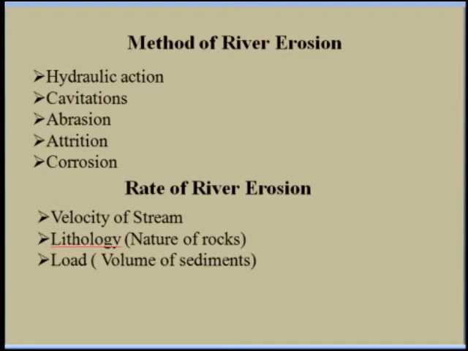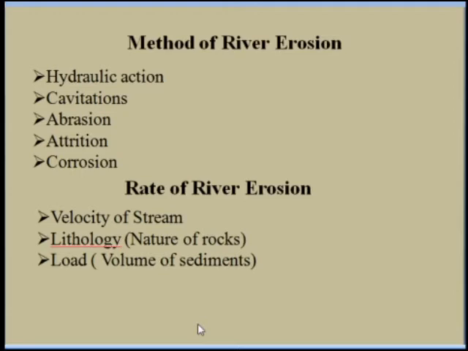The capacity of the stream to perform the erosive work depends upon different factors. So the rate of river erosion depends upon three main factors. First is the velocity of the stream, second is the nature of the rock, and next is the load. So first is the velocity of the stream. The greater the velocity of the stream, the higher will be its erosive power. If the river is flowing with high velocity, then its erosive power is also